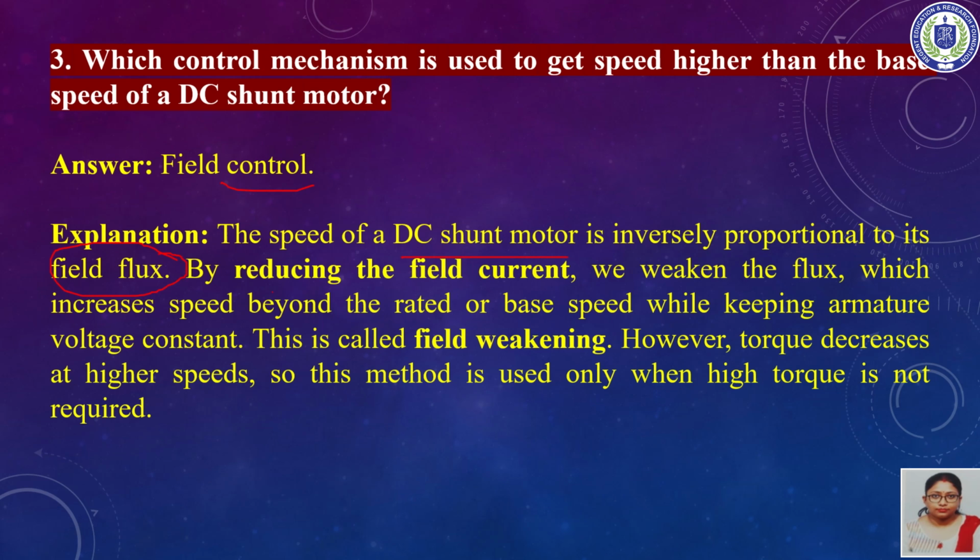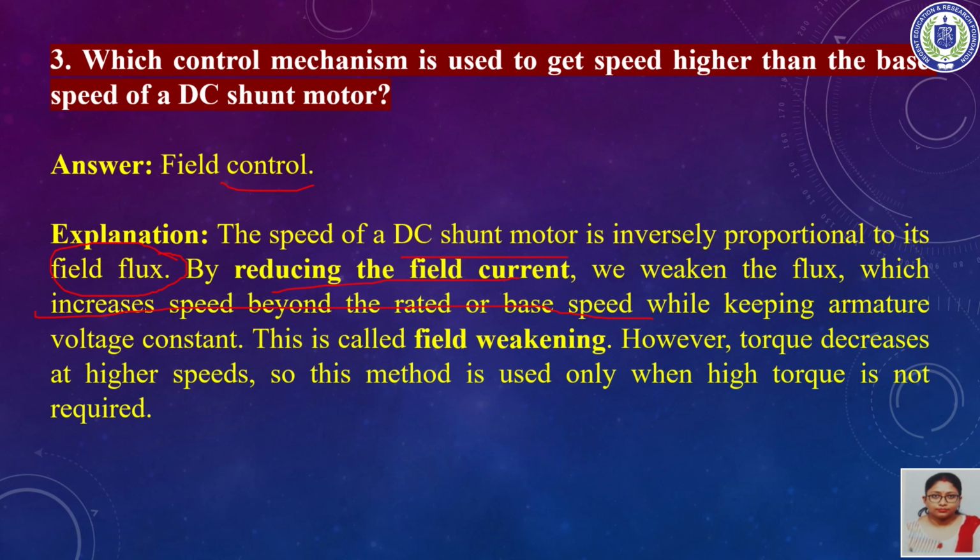So if the field current is reduced, then we can weaken the flux. If the flux gets weakened, then it will increase the speed beyond the rated or the base speed, at the same time keeping armature voltage constant.